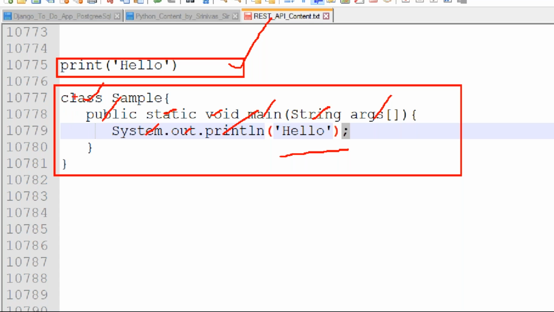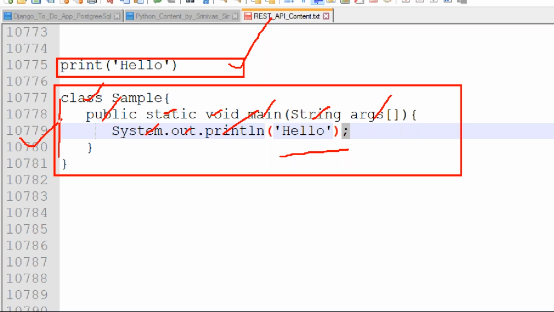When you develop real applications with thousands of lines, more lines of code are required using Java. But for the same code, same concepts, same requirement, if you use Python, you write fewer lines of code compared to Java, guys. Clear?